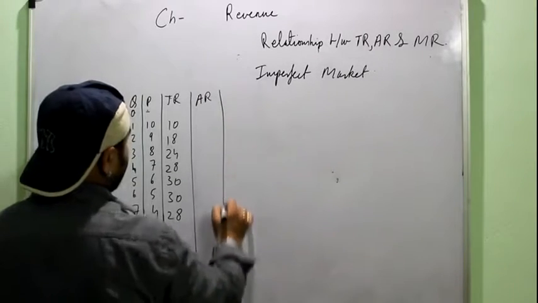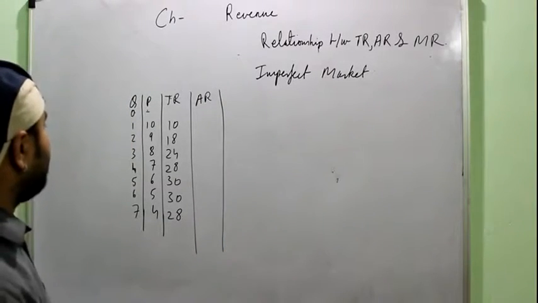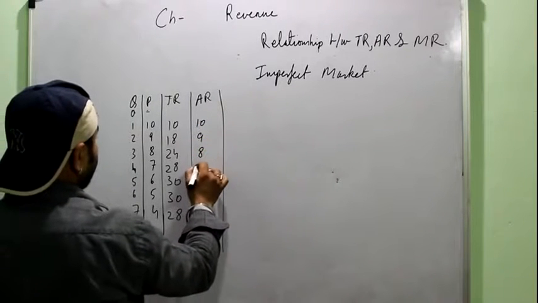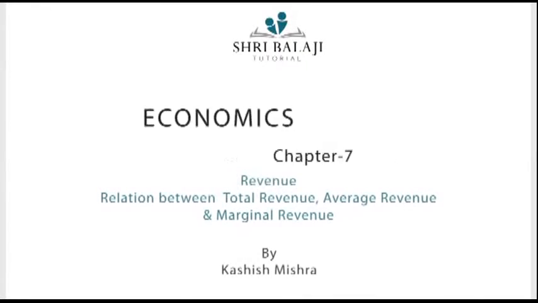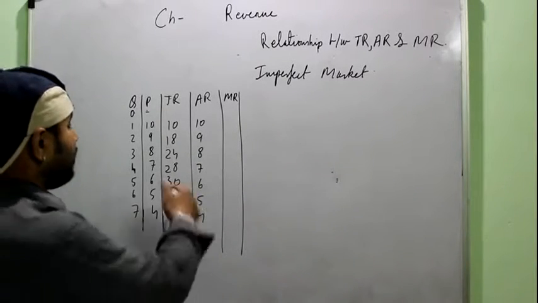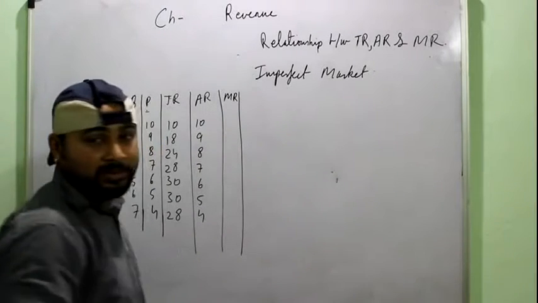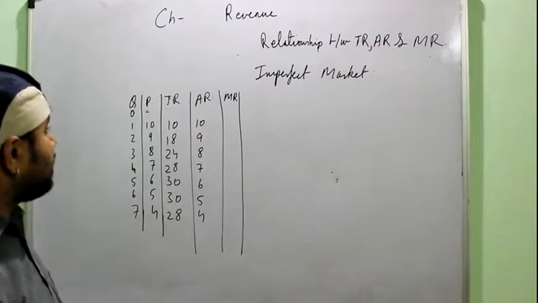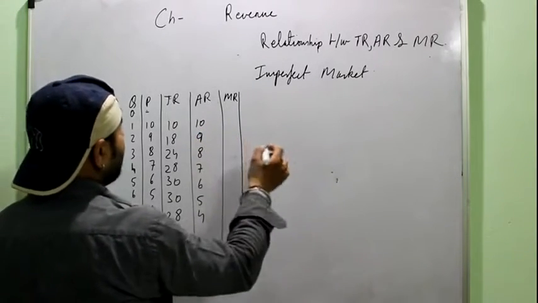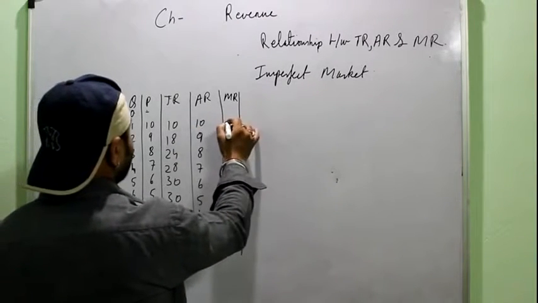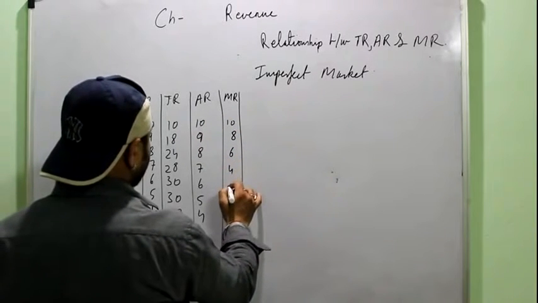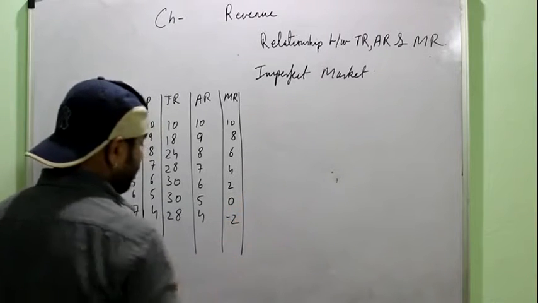AR remember is equal to price, or the formula can be applied, TR upon output. So it will be 10, 9, 8, 7. So AR can be calculated by simply putting the formula, or it is also equal to price. Then the marginal revenue, as we already know, is the change in the total revenue. MR at n is equal to TR at n minus TR at n minus 1. So here it would be 10, then 8, 6, 4, 2, 0, minus 2.